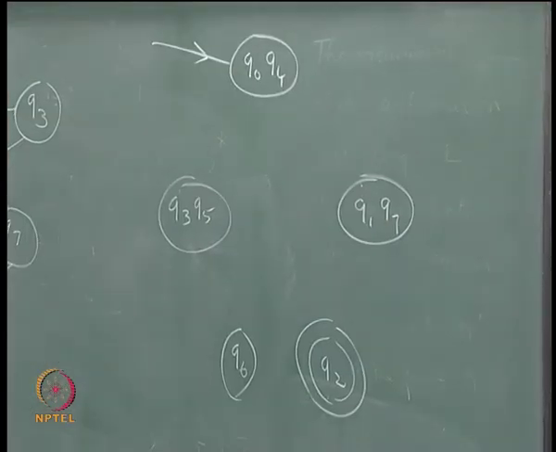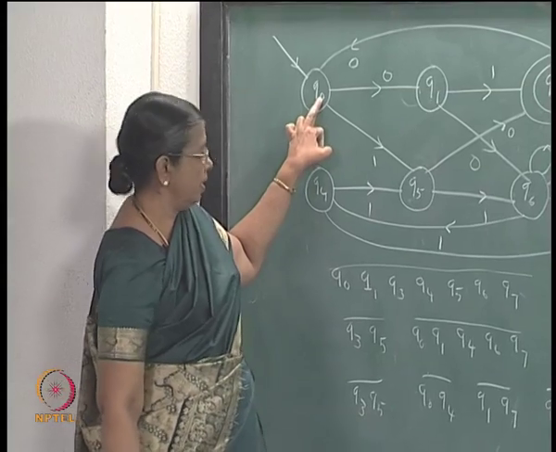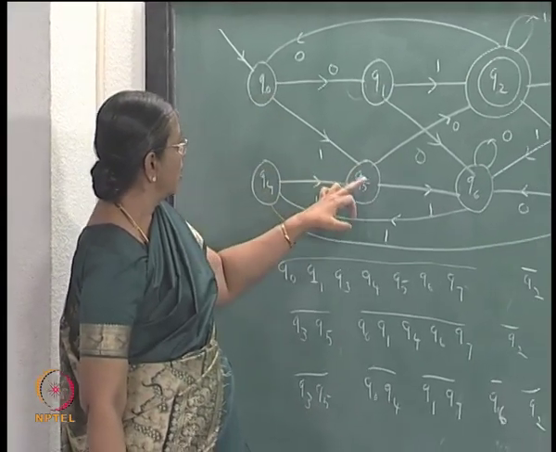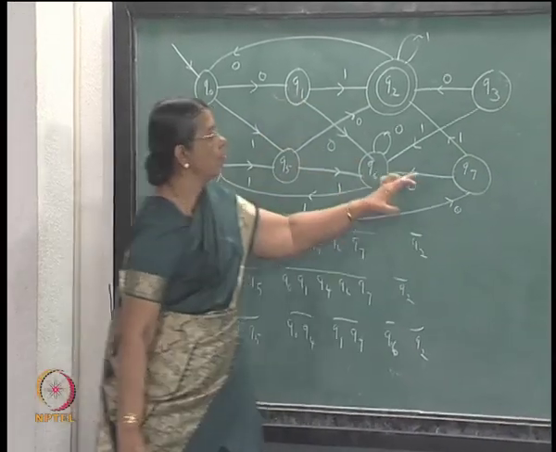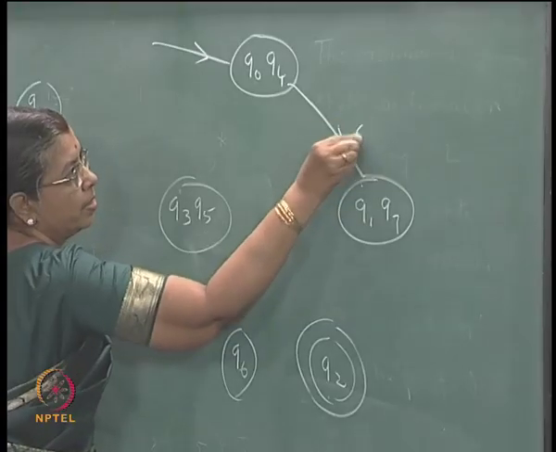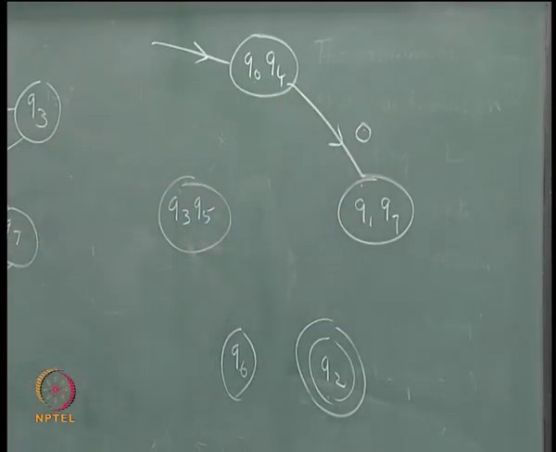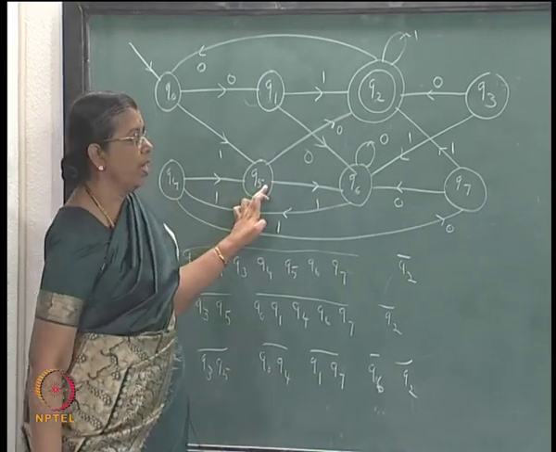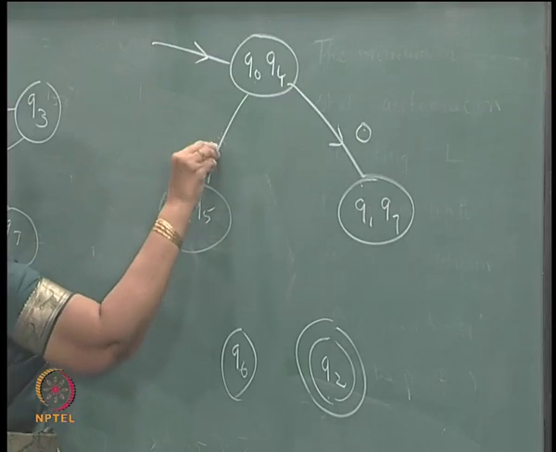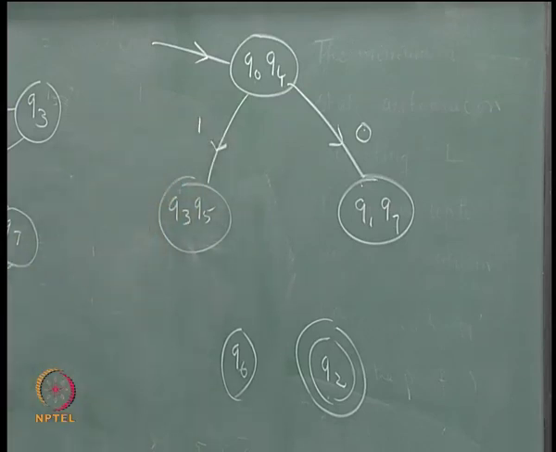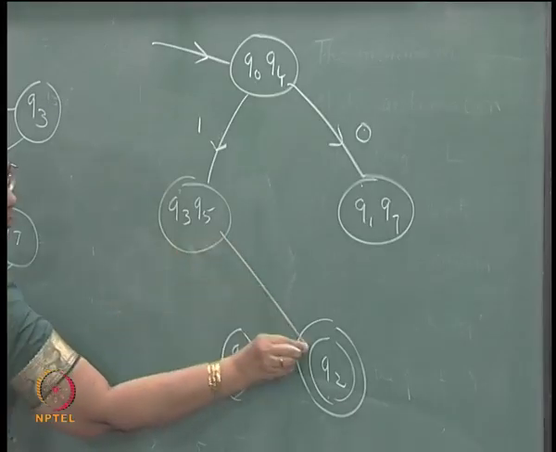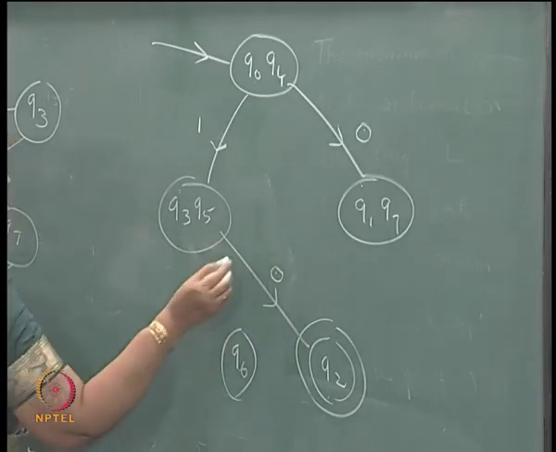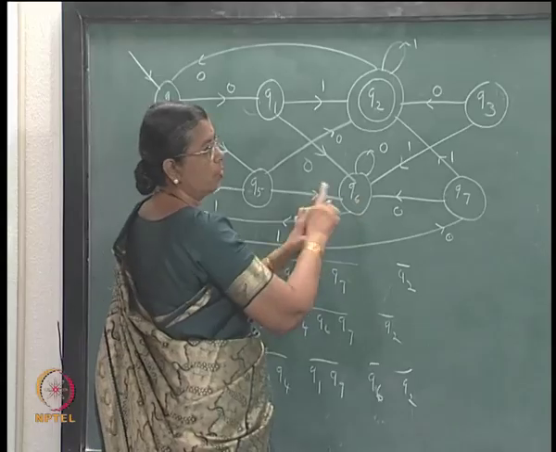Now draw the transitions. Q0 on 0 goes to Q1, Q4 on 0 goes to Q7. So if you get a 0 you go to this state. From here if you get a 1, Q0 on 1 is Q5, Q4 on 1 is Q5, so you go here. From Q3, Q5, if you get a 0 you go to Q2; if you get a 1 you go to Q6.